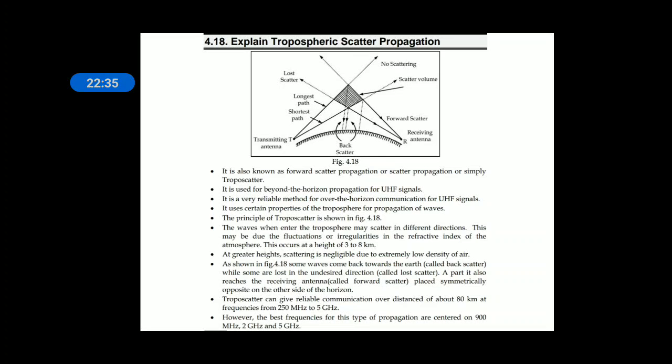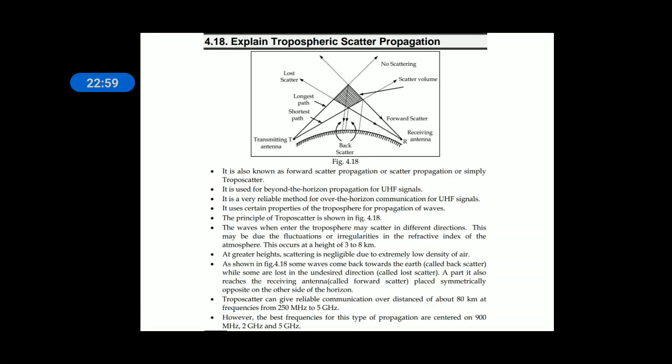It uses properties of the troposphere for the propagation of waves. The principle of troposcatter is shown in the figure. The waves, when they enter the troposphere, may scatter in different directions. This may be due to fluctuations and irregularities in the refractive index of the atmosphere. At greater heights, scattering is negligible due to the extremely low density of air.